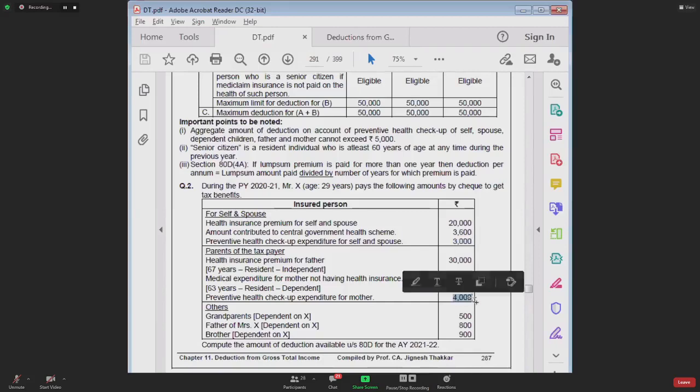Out of this 4,000, you can claim 3,600 for preventive health checkup. Yes or no?